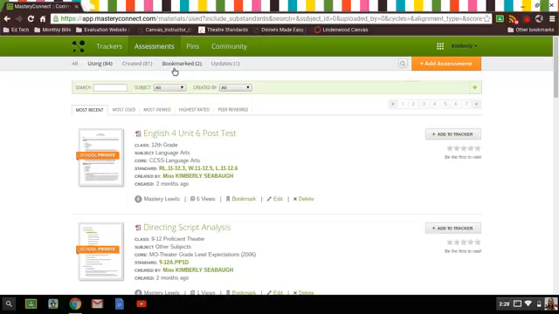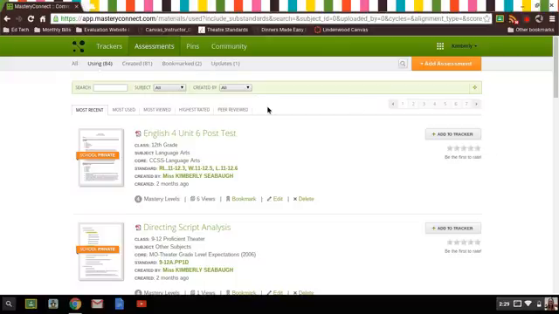You can also bookmark assessments. You can bookmark assessments that you want to possibly use from other people to take a look at, or sometimes I'll bookmark assessments that I'm going to be giving soon. That way I can easily find the assessment that I'm giving and be able to grade it, and we'll talk about how to use the performance grader in another video.